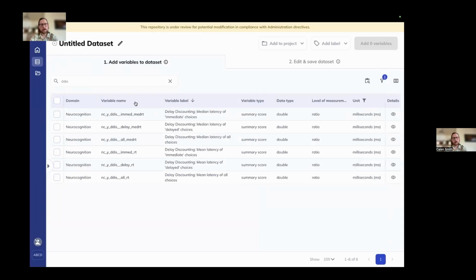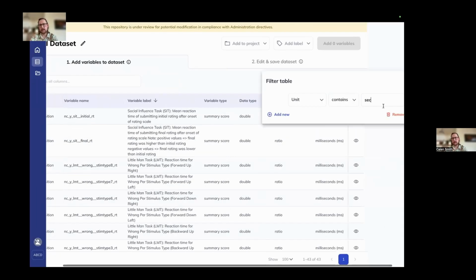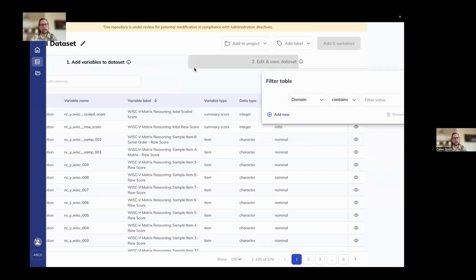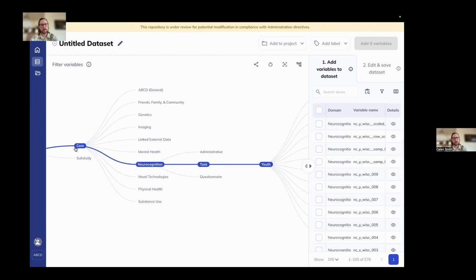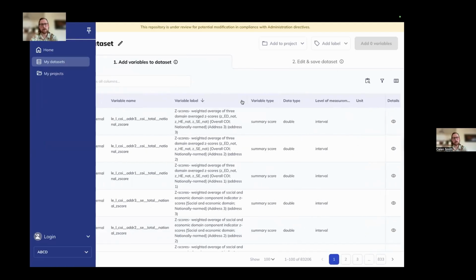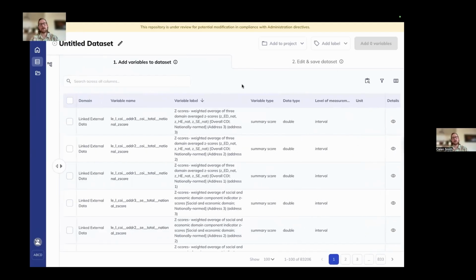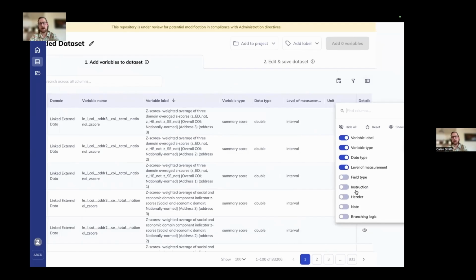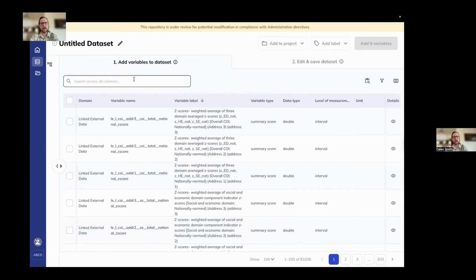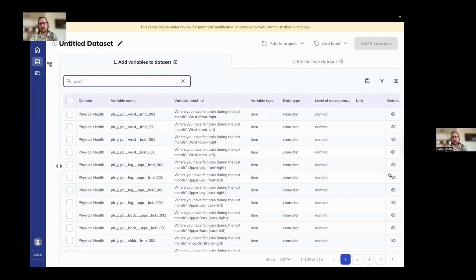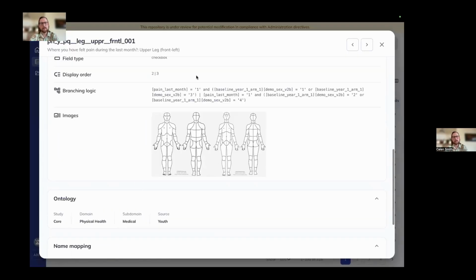One more example of things that exist in the data dictionary details view is images. So if there are ever any instructions, headers, information that the participant would see, that's all available in the data dictionary as well. You can find that under instruction, headers, notes, and then in our pain survey, for example, there is an image where our participants can see a map of the human body and then select the region of the body where that pain occurs. So you can see any images that are relevant to them too.